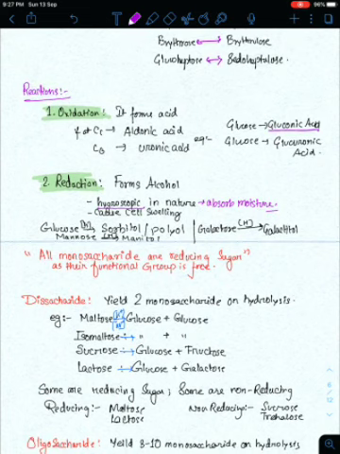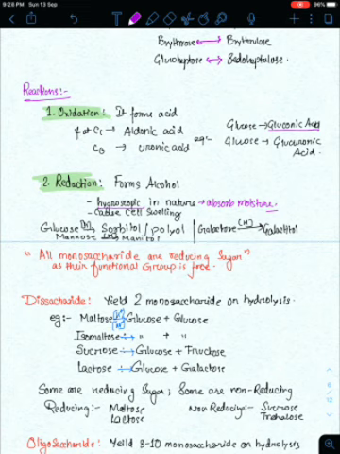Reduction forms alcohol, but the alcohol is hygroscopic in nature. Alcohols have the property to absorb moisture. You may have seen that alcohol kept in your lab absorbs water, so it is tightly kept so that it cannot absorb water. And when alcohol is present in a cell in high amount, it causes cell swelling because it absorbs water, and due to osmosis the cell swells. Now if you reduce glucose, it forms sorbitol, a polyol. Mannose also forms mannitol.